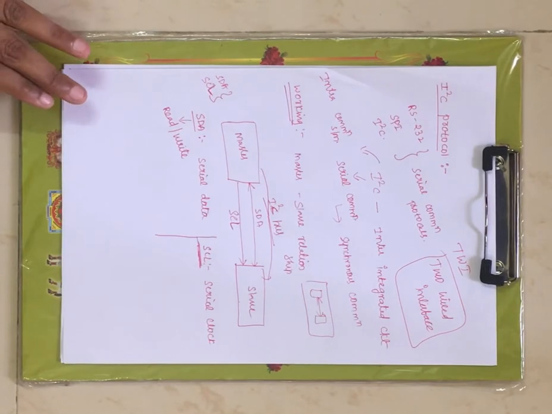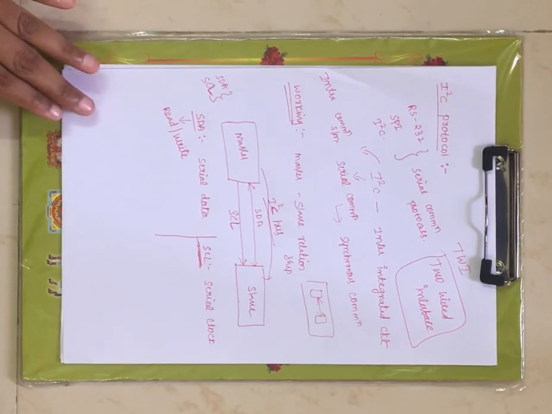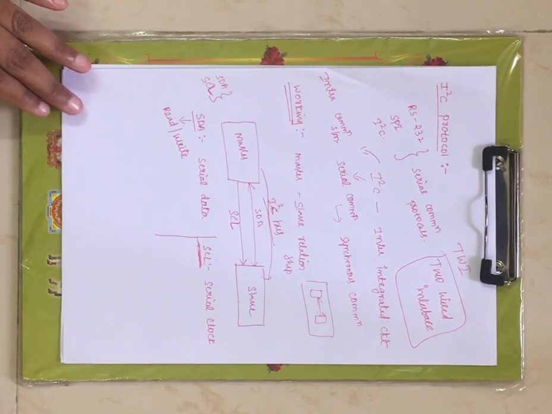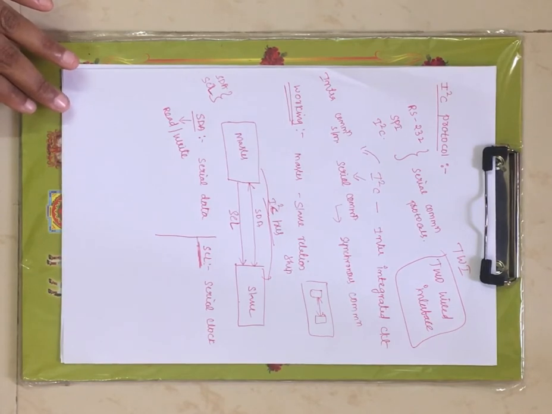Coming to SPI, that is a four-wire interface. I2C is called a two-wire interface because it contains only two physical lines, one is SDA and another one is SCL, right?